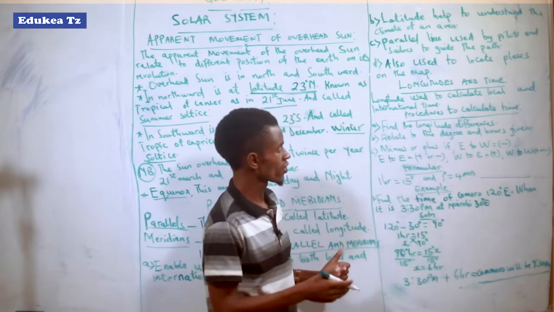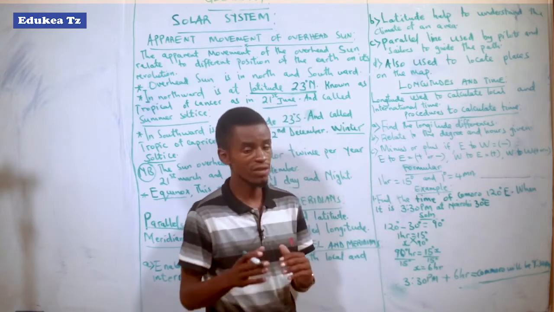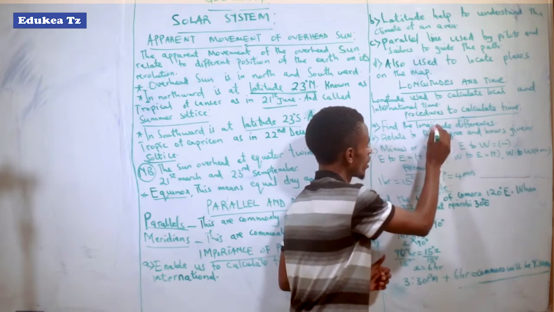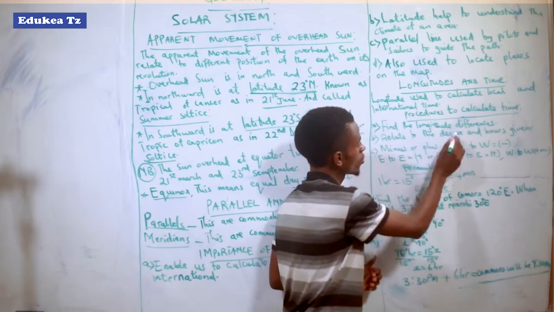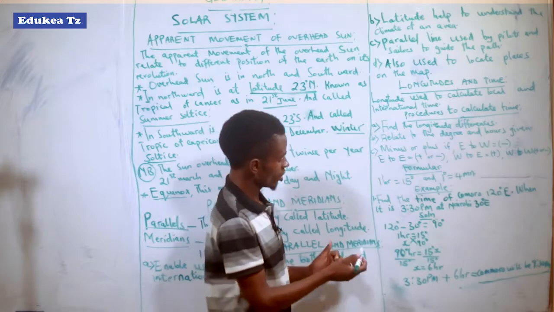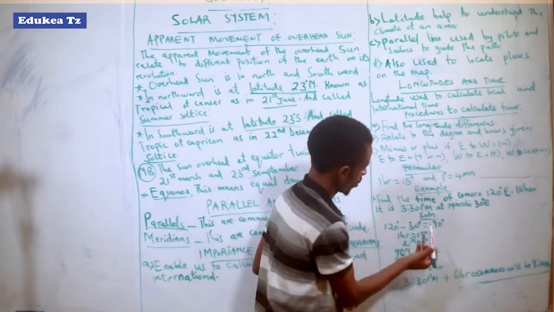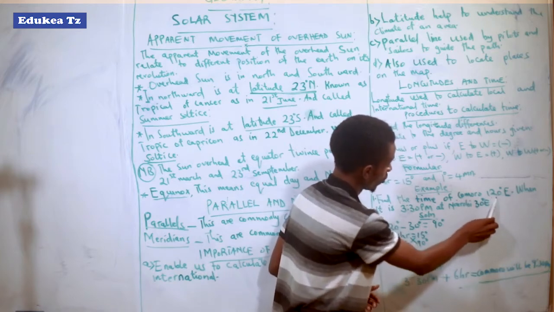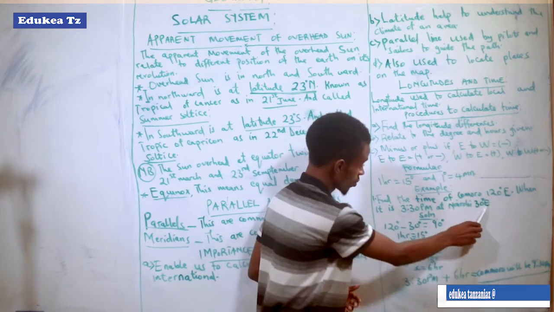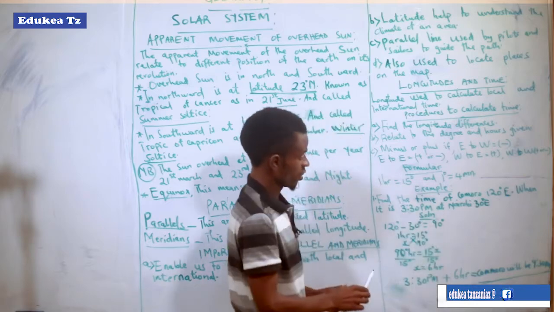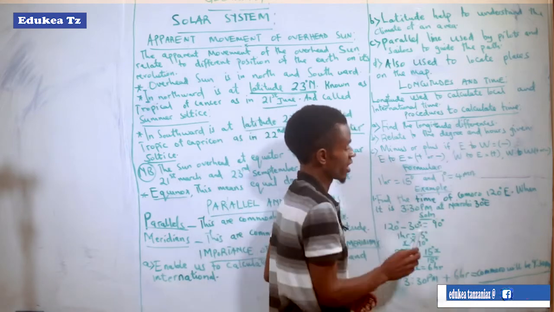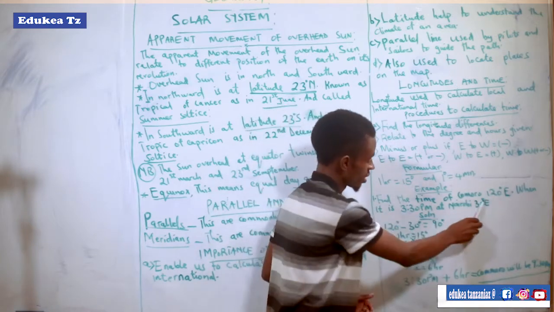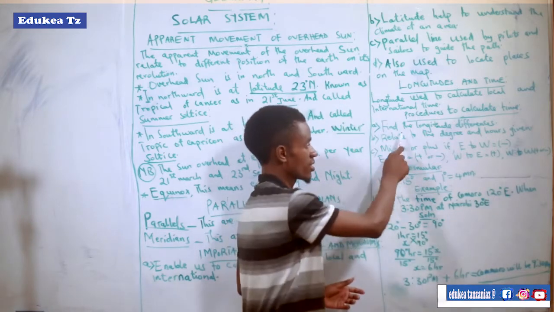So what is the procedure in order to get the time of a given area? Find the longitude, then find the longitude difference. In the question, we are given this longitude, this longitude, and this time. So you have to find the difference. You take this one and this one, big and small, and you subtract. So that is the first procedure.